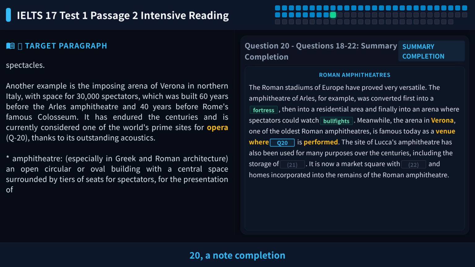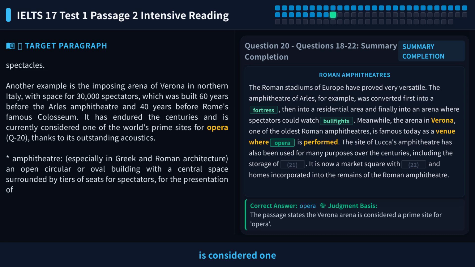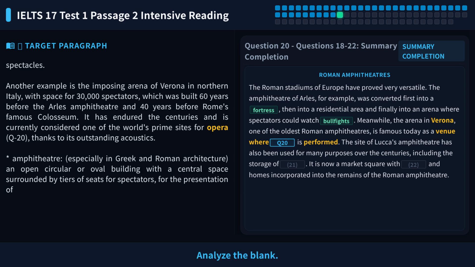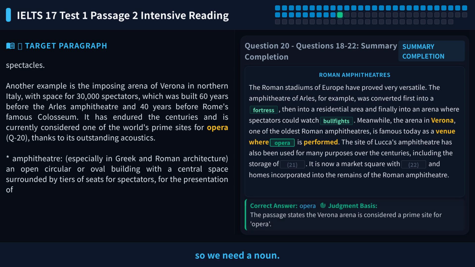Let's look at question 20, a note completion task. The statement says the Verona Arena is considered one of the world's top sites, and the blank asks what it is famous for. Analyze the blank. It follows the preposition for, so we need a noun. The statement mentions outstanding acoustics, suggesting the answer is related to sound.